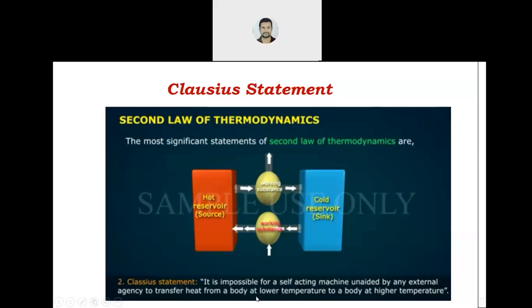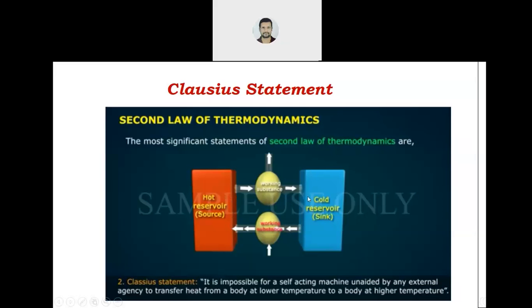Heat cannot be transferred from a low temperature body to a higher temperature body without any external agency or external work. We have to do some amount of external work to transfer heat from the cold reservoir to the hot reservoir. This is the Clausius statement.